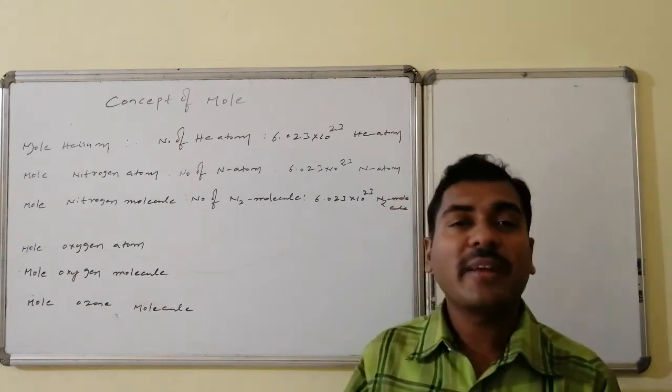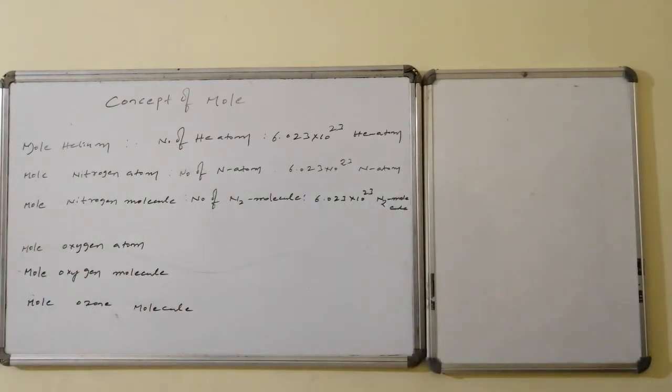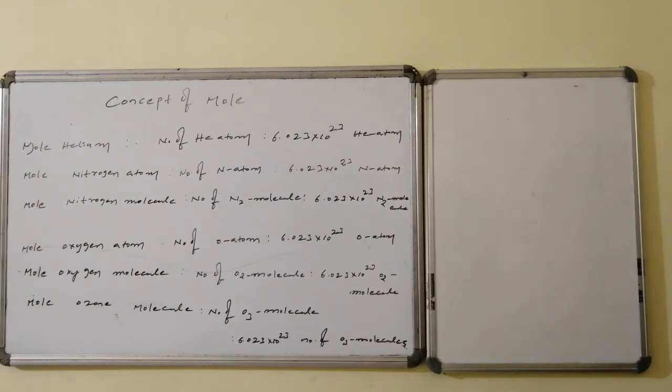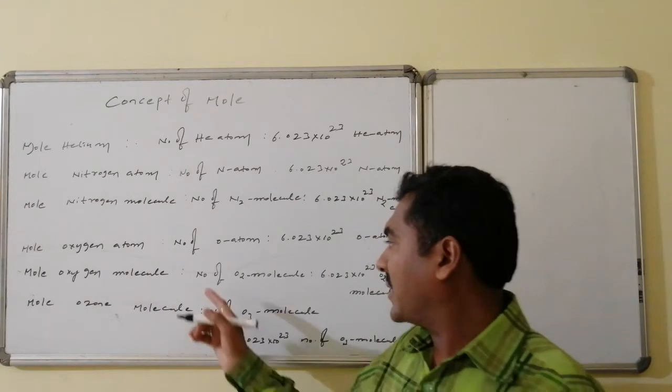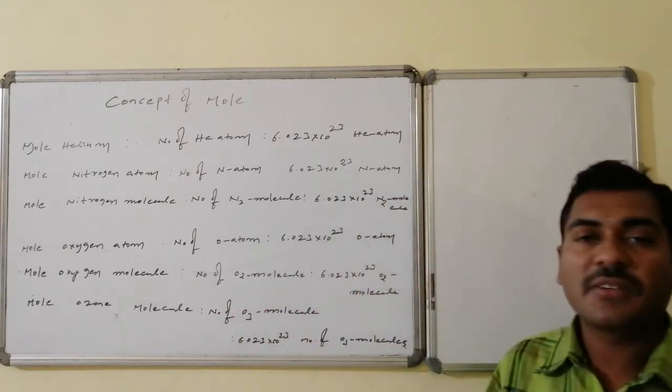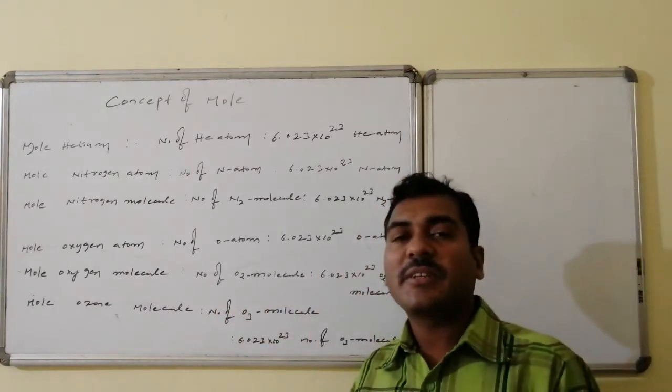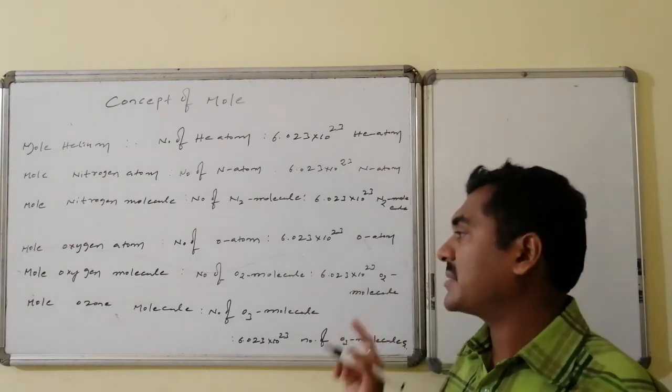Similarly, the remaining: 1 mole of oxygen atoms is Avogadro number, N0, of oxygen atoms, which is equal to 6.023 × 10^23 atoms.